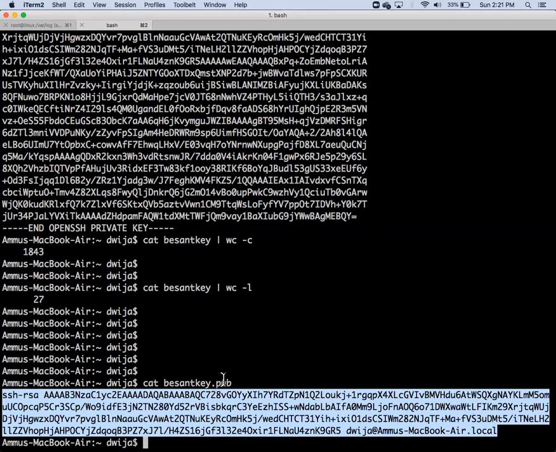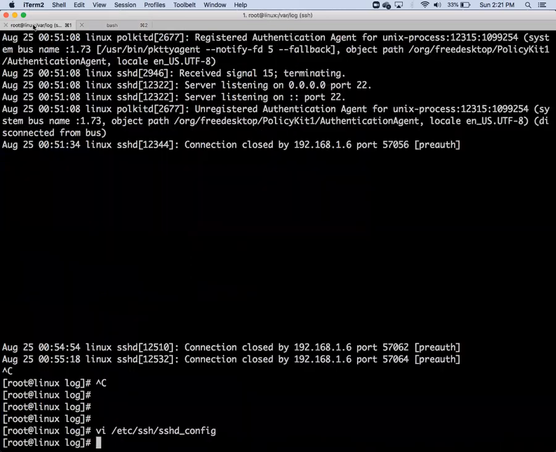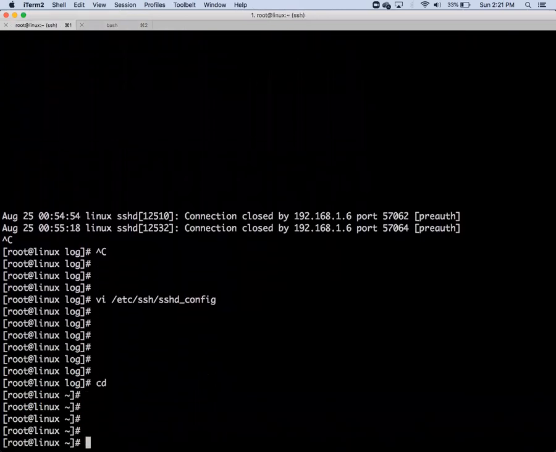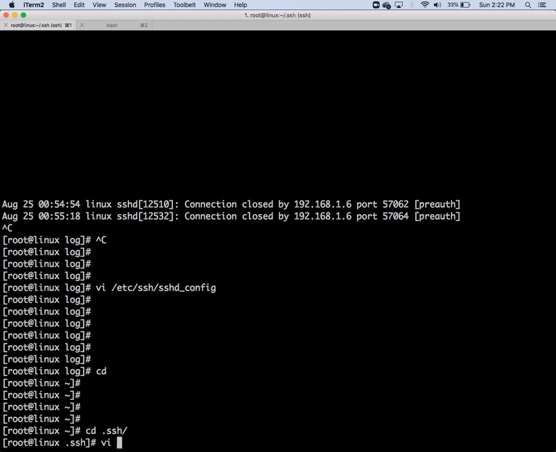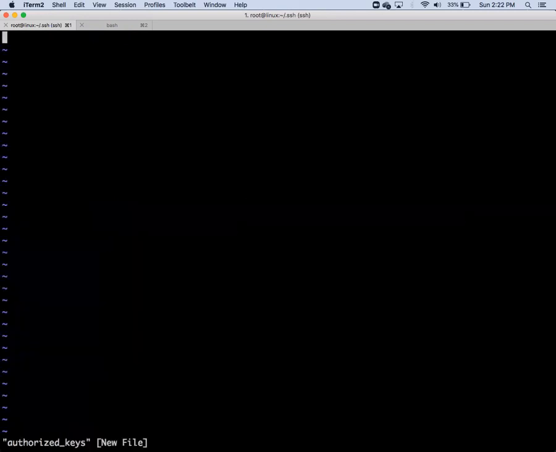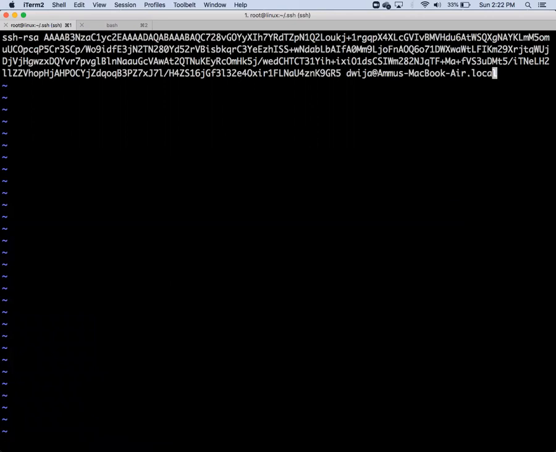Okay, so I will use this public key to log into the server. Where do you have to put it in order to capture it? There is a location called .ssh. There is a file called authorized_keys. If it is not there, you have to add it. Spelling is wrong. It is authorized underscore keys. Insert and paste it. Okay.